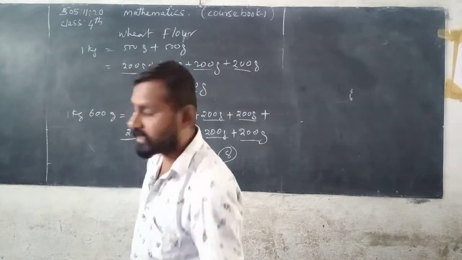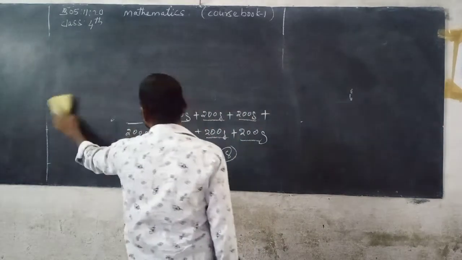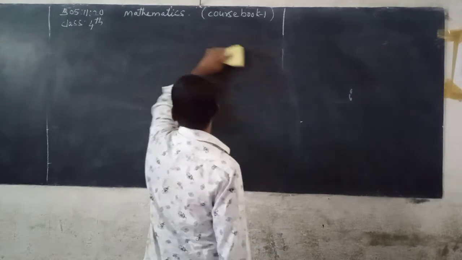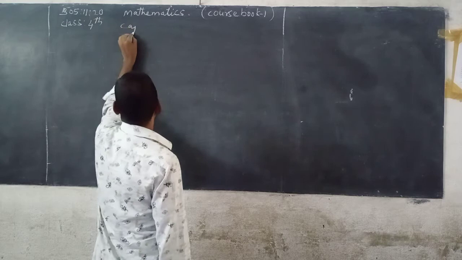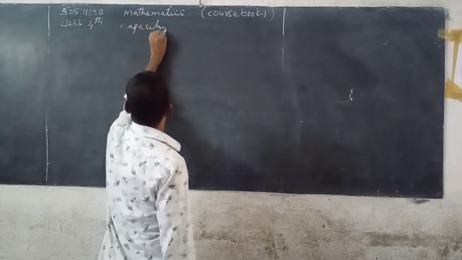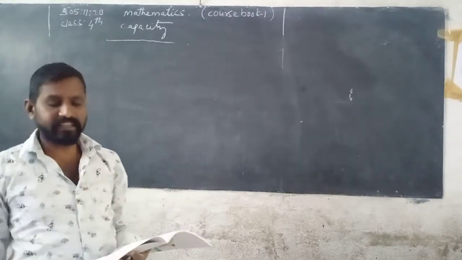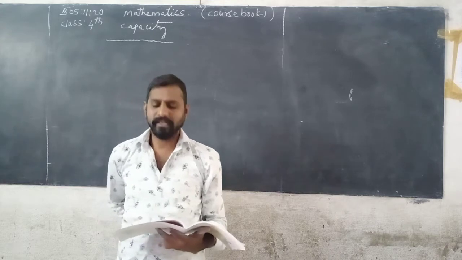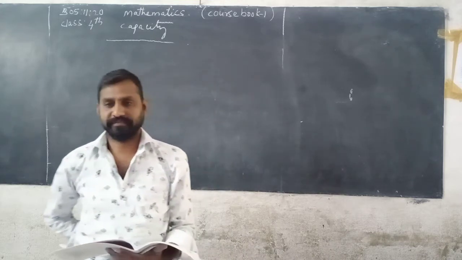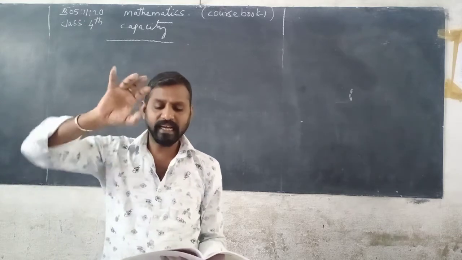Then next, capacity. See here, the amount of liquid that a container can hold is the capacity of the container.